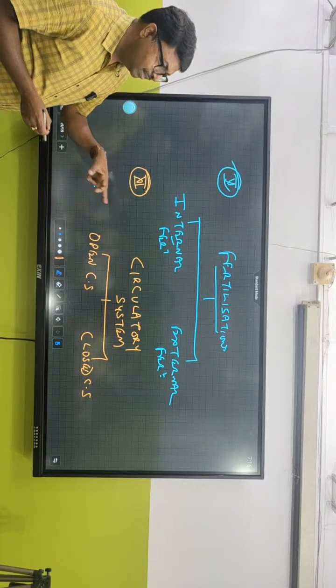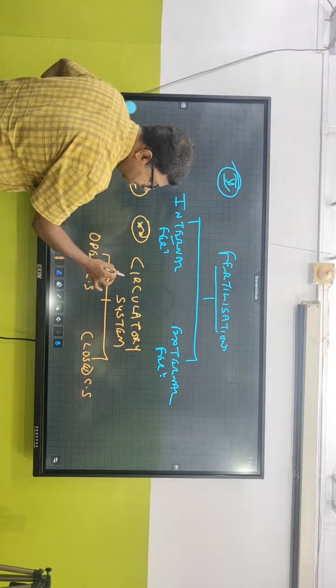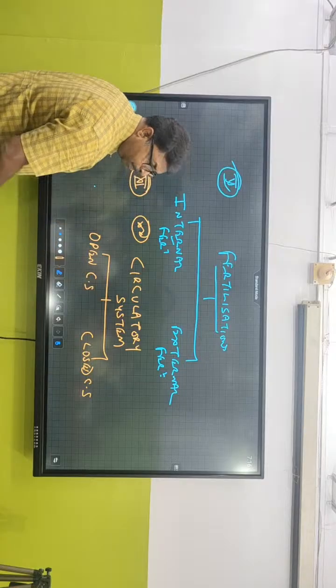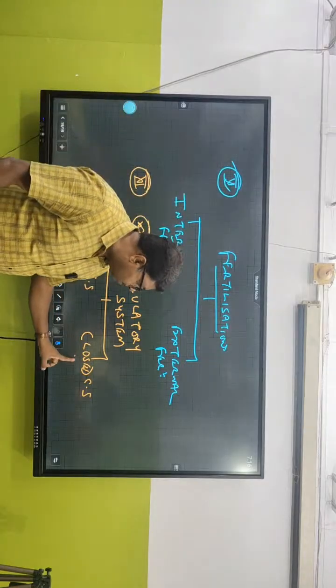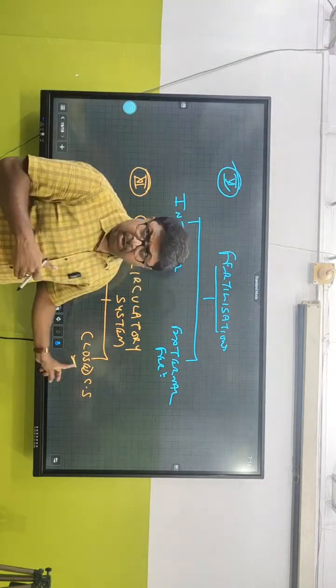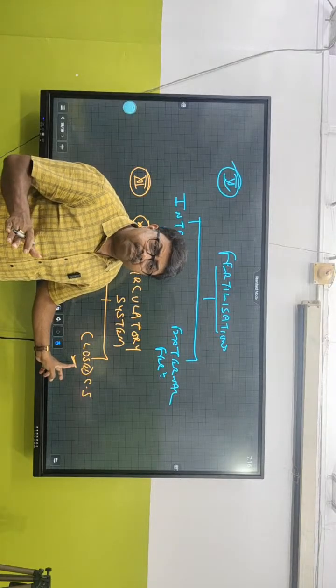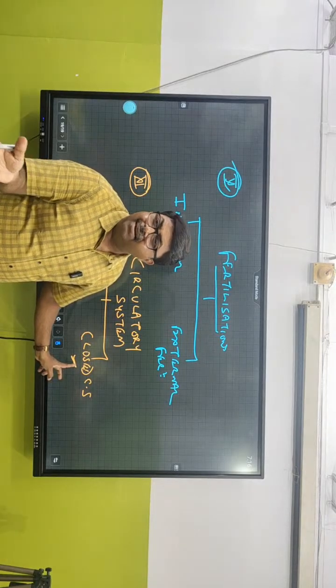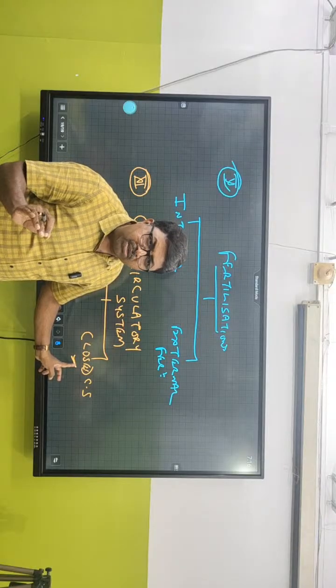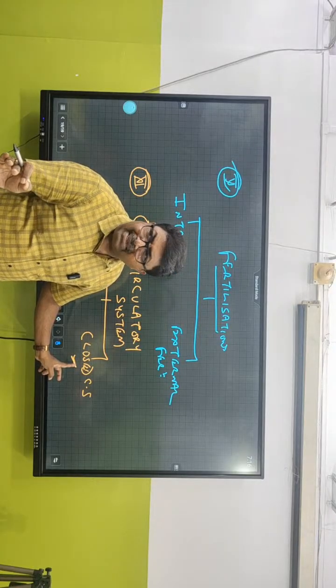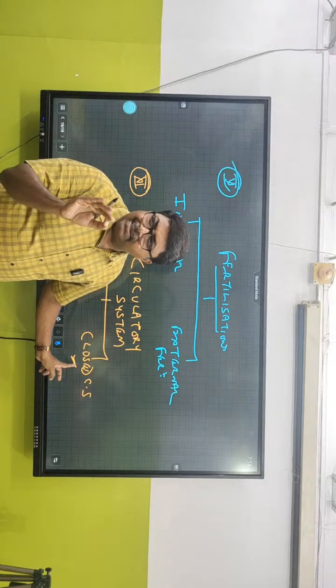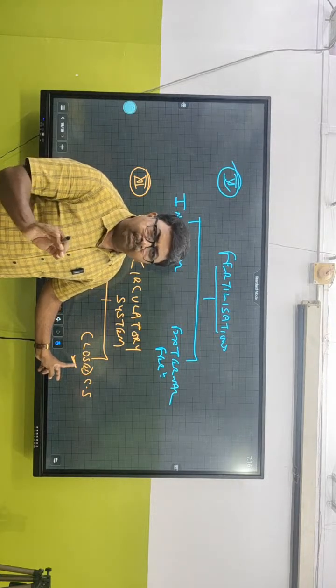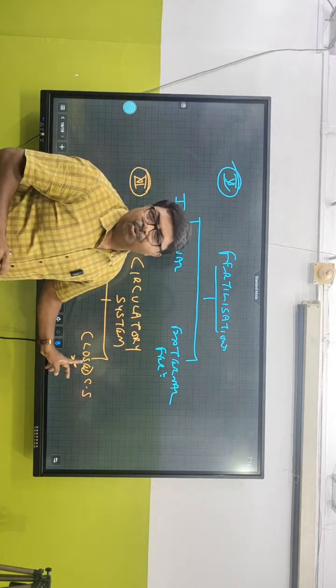So on the basis of circulatory system, this is very, very important for NEET, mind you. There are two, closed and open circulatory system. Now, when we're talking about closed circulatory system, that means we are talking about what? Human? No. All vertebrates. Along with there are some invertebrates like Annelida. It started off with what? Which type of invertebrates? Right from Annelida. See Annelida, this earthworm. So they show closed circulatory system.